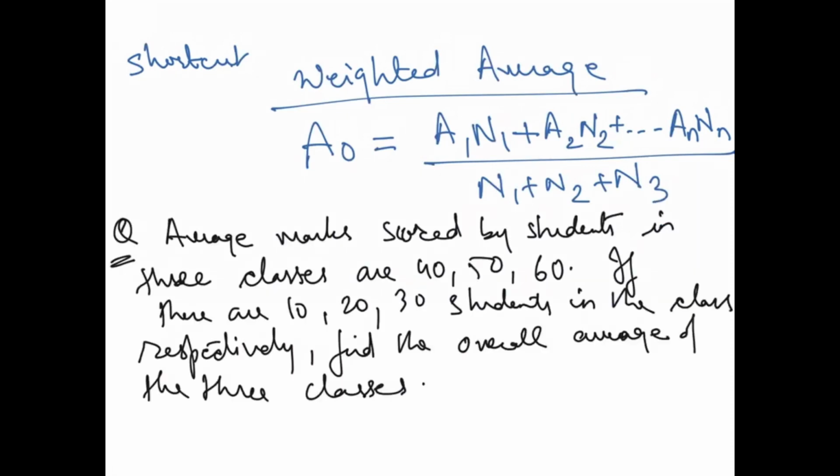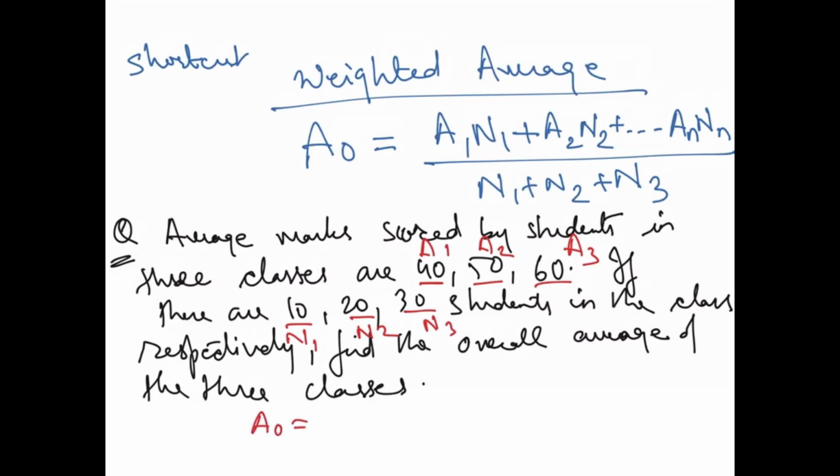Okay. Now the question is, average marks scored by students in 3 classes are 40, 50 and 60. If there are 10, 20 and 30 students in the classes respectively, find the overall average of the 3 classes. It is extremely simple. See, this is A1, this is N1. This is A2, this is N2. This is A3 and this is N3. Right? So what you have to do is just put it in the formula.